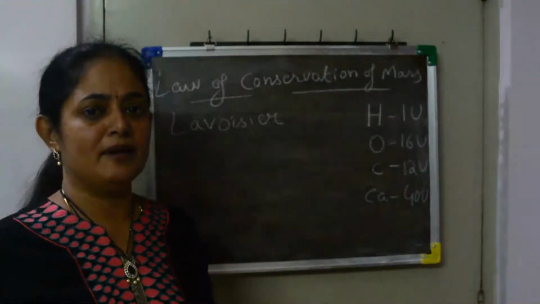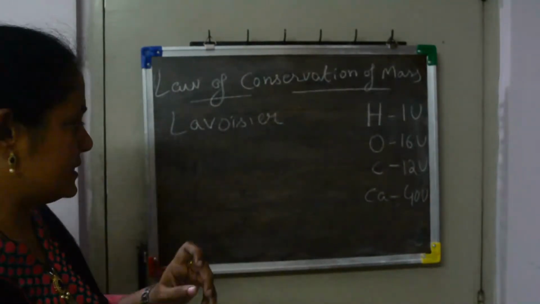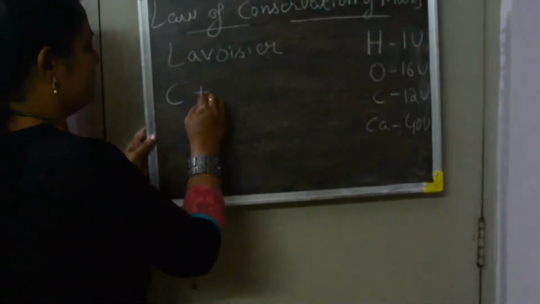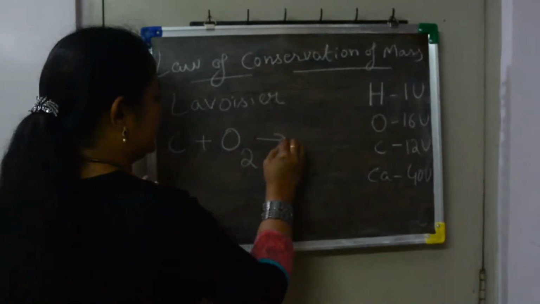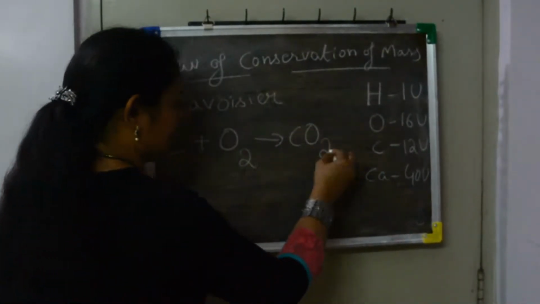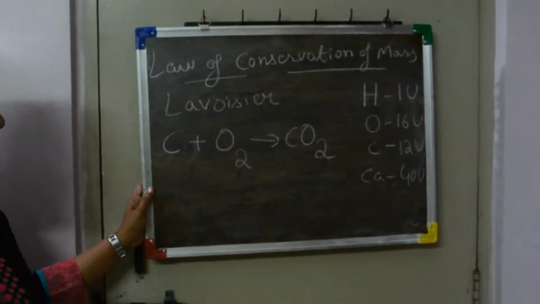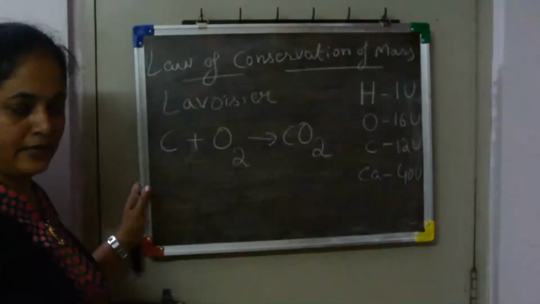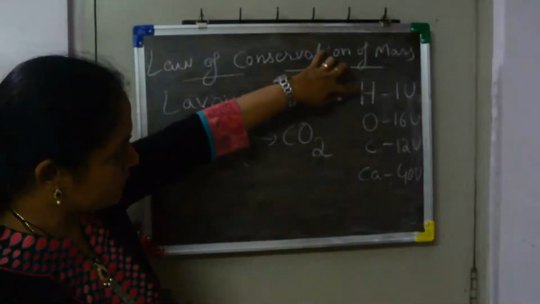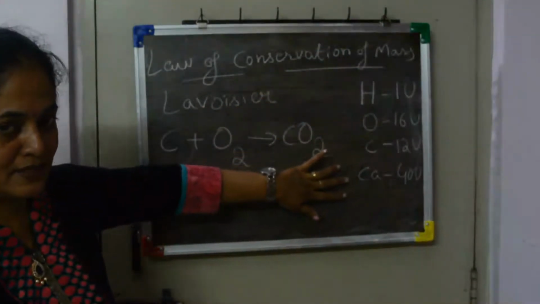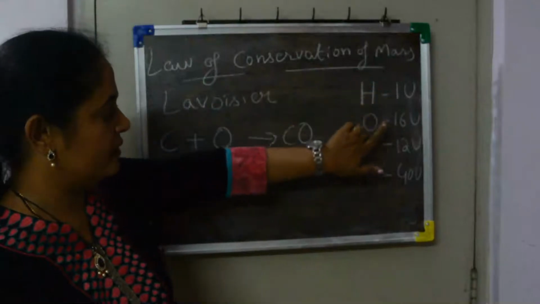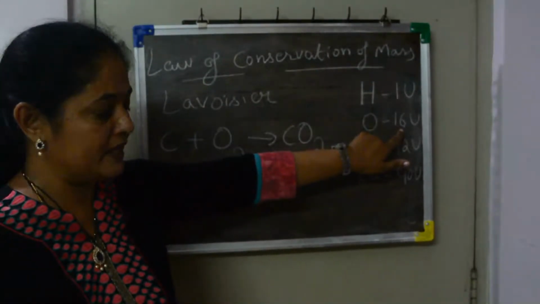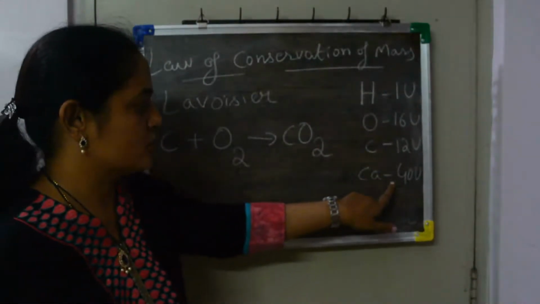In any chemical reaction, for example the simple reaction carbon plus oxygen gives carbon dioxide, let's calculate the mass of the reactants and the mass of the product separately. The masses of different elements: hydrogen is 1, oxygen is 16 units, carbon is 12, calcium 40.